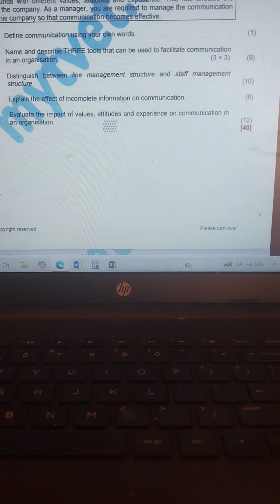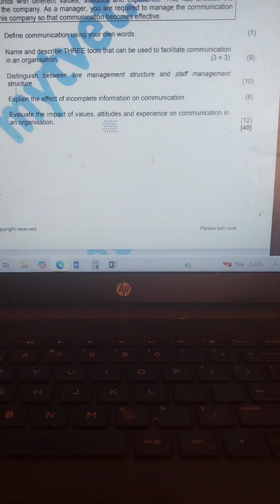We have participative methods. Suggestion schemes, trade union management meetings, and quality circles allow employees to participate actively in the decision making of the organization. Then the last one is an ombudsman, an independent person employed purely for the purpose of mediating between parties involved in a conflict. Then those are your three tools.